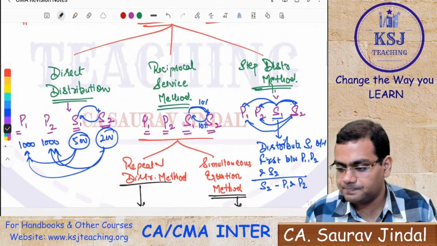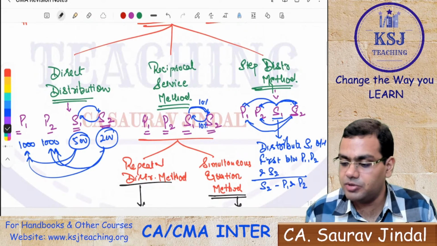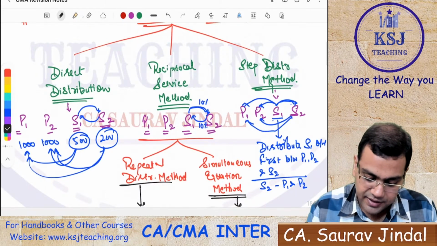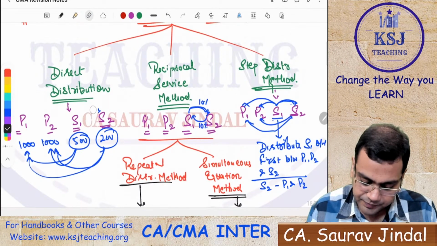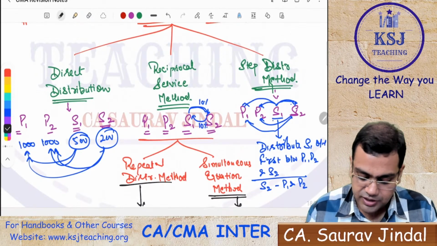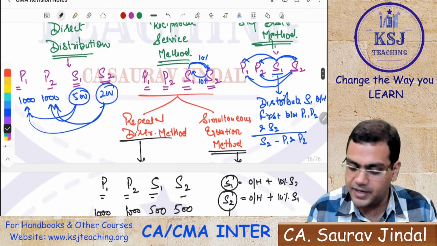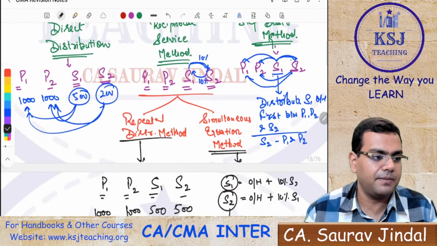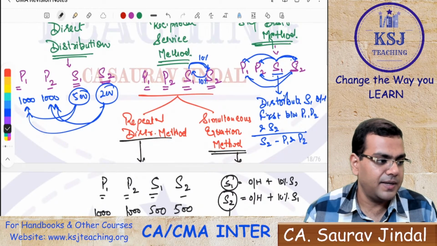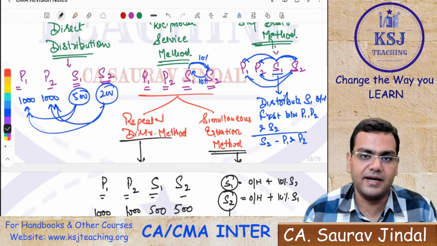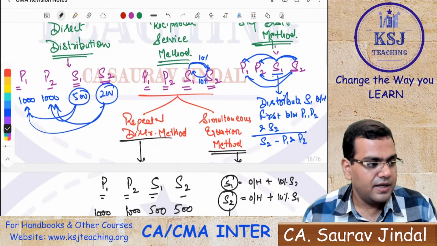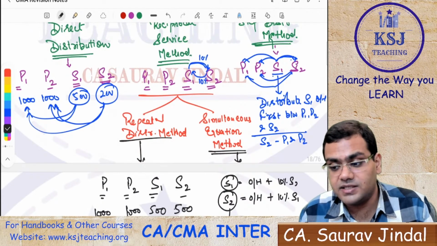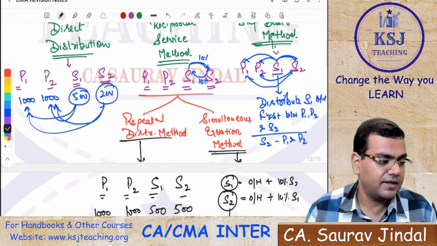No, Samriti. In direct distribution, we will not apportion. That is what I told you, na? In direct distribution, forget about this part. S1 will be distributed between P1 and P2, and S2 will be distributed between P1 and P2 directly, to the production departments only, not to the service departments. The service departments have no role to play in that case, right? In the case of direct distribution, we ignore the services being provided by one service department to another service department. Clear?